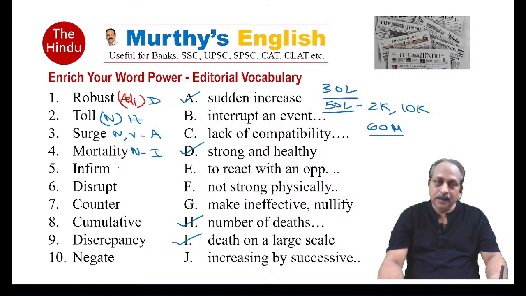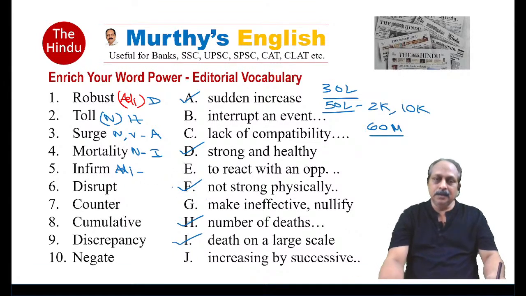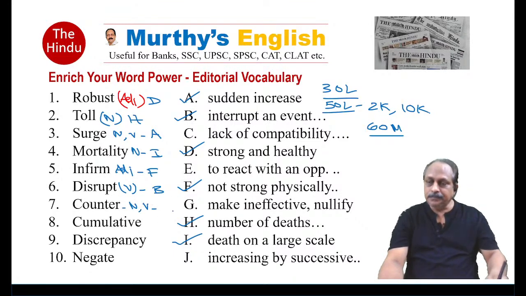That's it. Here, part of speech adjective. What does it mean? Not strong physically or mentally because of age or illness. Answer is F. Disrupt an event, a process, part of speech verb we have got so many times. Interrupt an event or a process. Usually it goes with supply chain. B. And counter. Counter could be a noun, counter could be a verb.